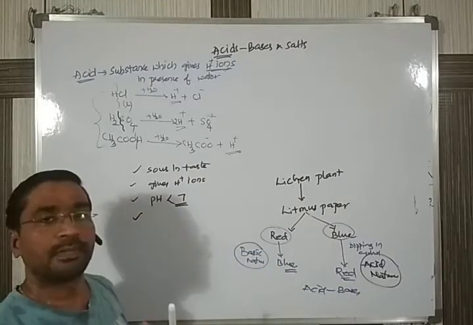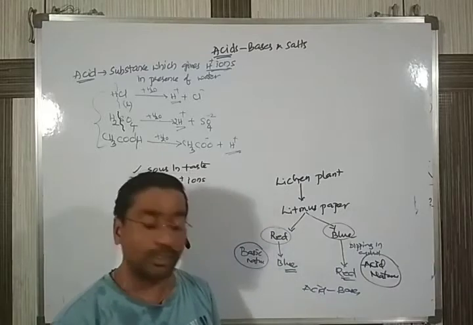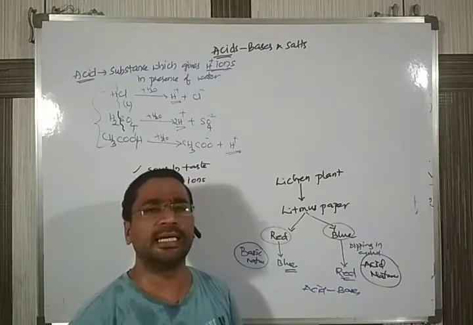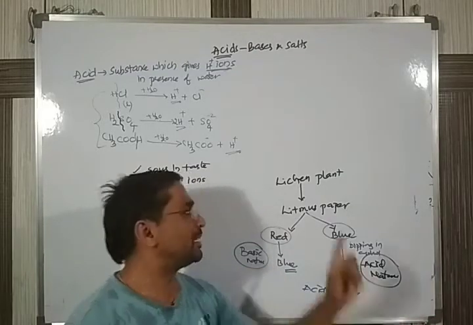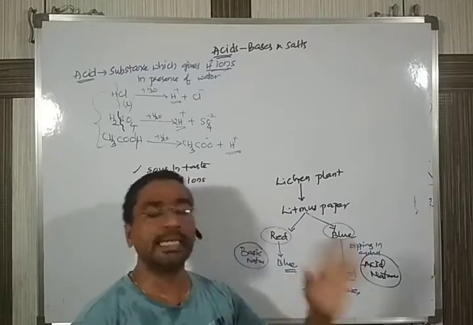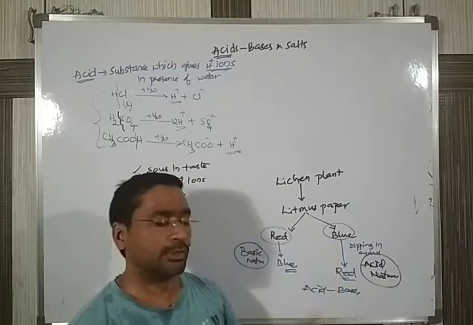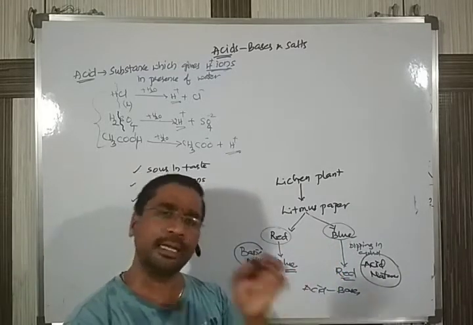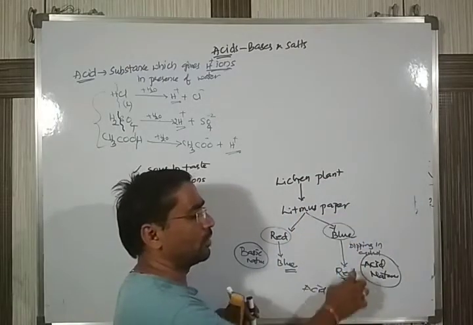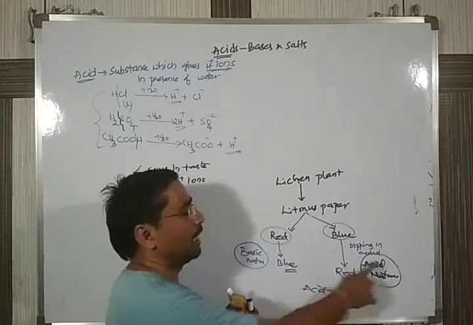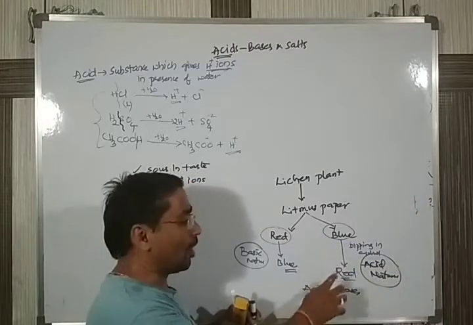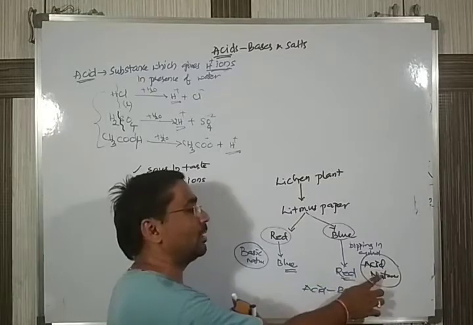Students like you who are in the initial learning stage can easily identify which is an acid and which is a base with litmus paper. It is readily available in the laboratories. Blue litmus will be there, red litmus will be there. Take a blue litmus and dip it in a solution; if it turns red, it is automatically an acid. If it is not turning red, it is not an acid.